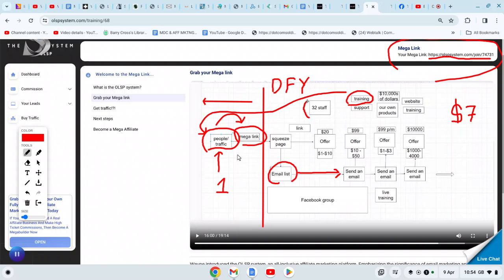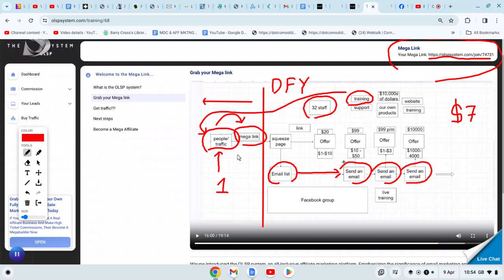He's got 32 staff. He said this system has cost him $250,000, and he sends out emails for you. Now, when I say he sends out emails for you every day, you don't have to buy an autoresponder, you don't have to set anything up, they're professionally done.